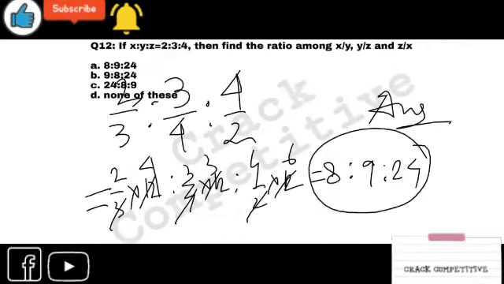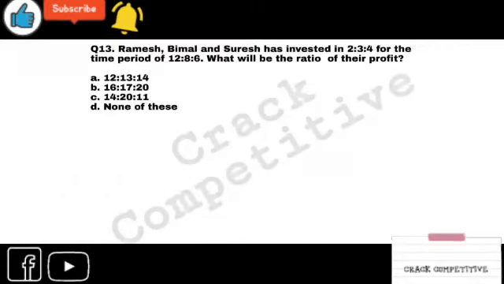Next, 13. It was a simple question. Look at this. Thomas, Juman and Suresh have invested 2 is to 3 is to 4 for a time period of 12 is to 8 is to 6. What would be the ratio of their profit?